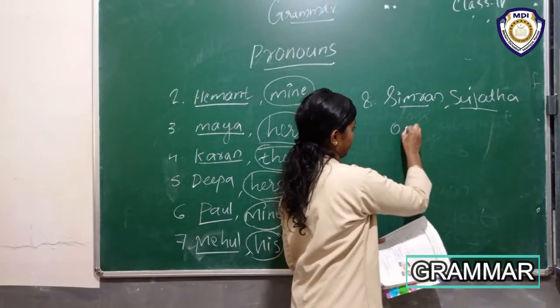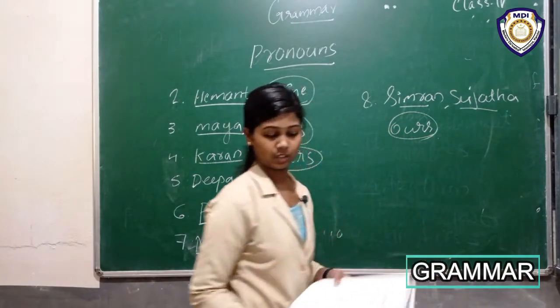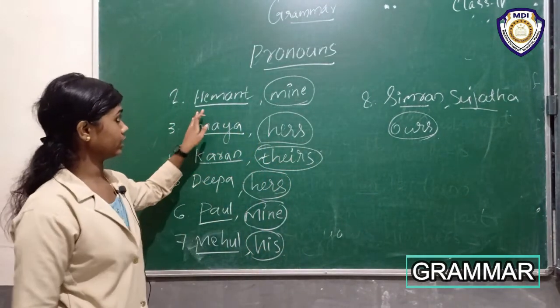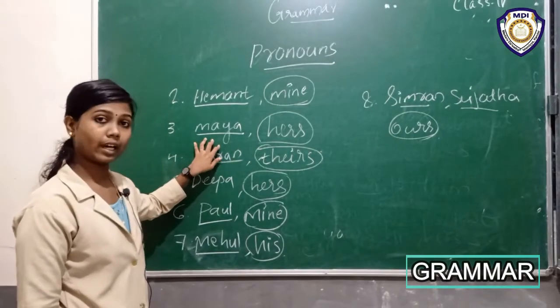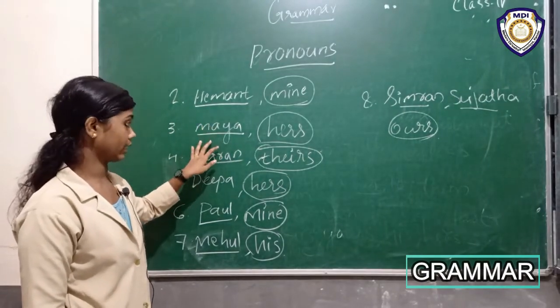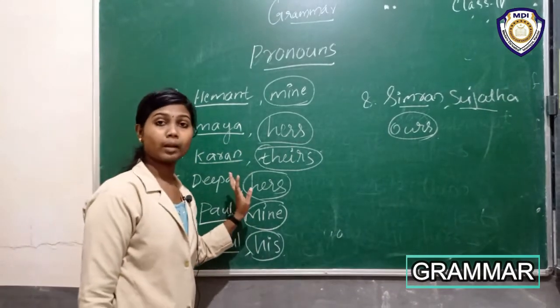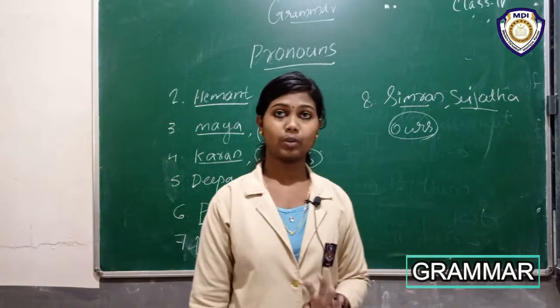Yes, ours. Okay, ours. Once again, here underlined words are nouns, and circled words are possessive pronouns.